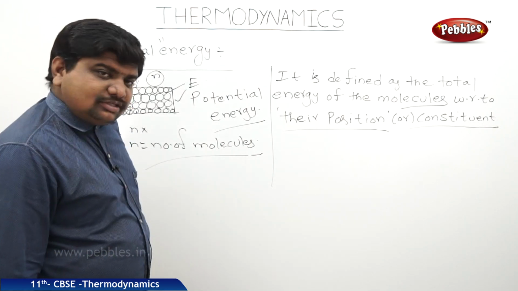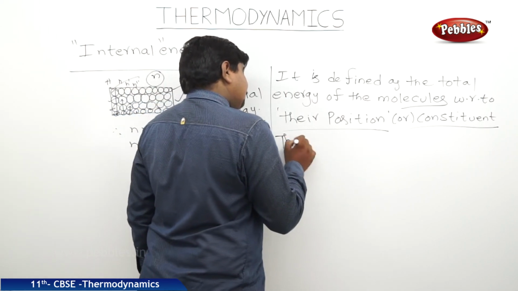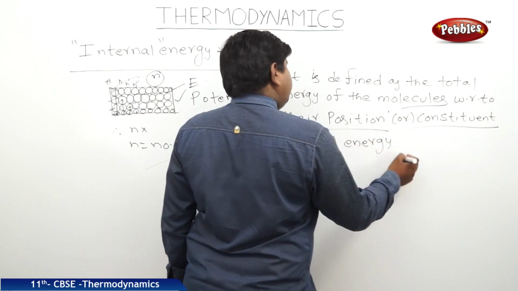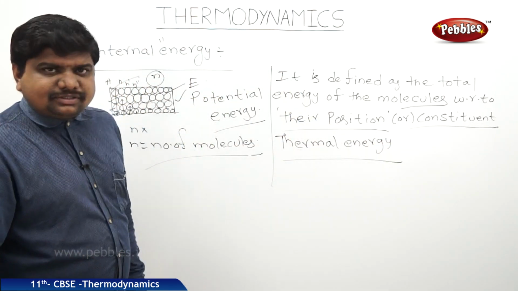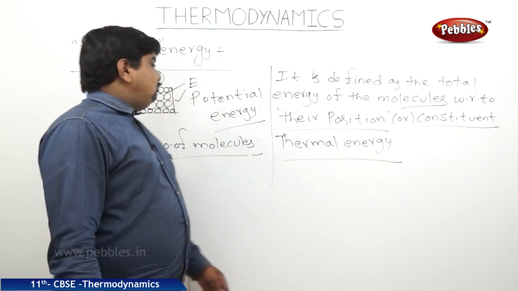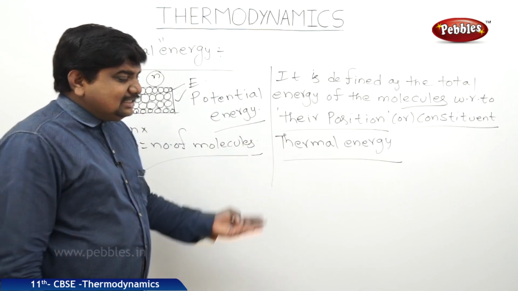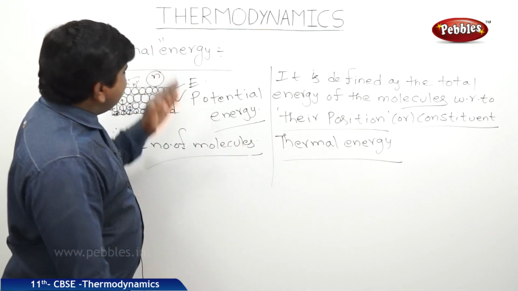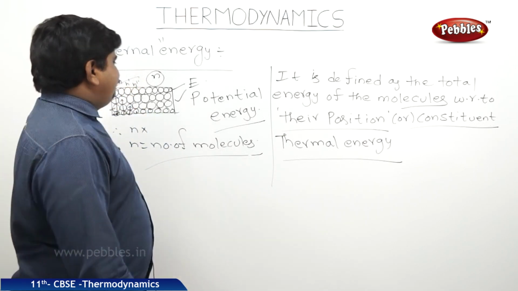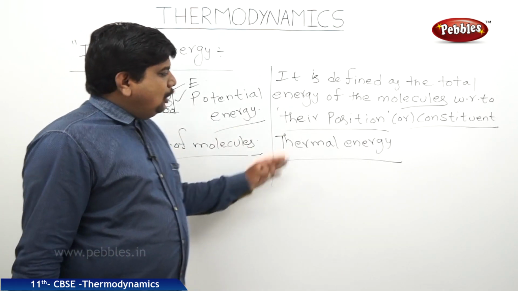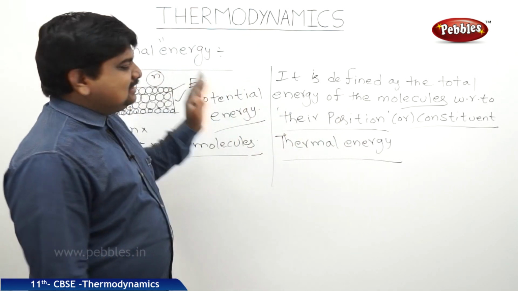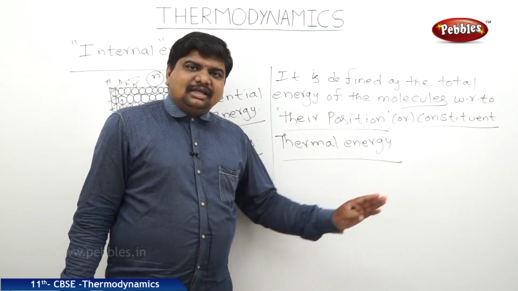This internal energy is also called thermal energy of the body, because if you want to increase the internal energy of the body, we should supply some heat energy from an external source. This external source may be in the form of thermal energy. Once all molecules receive the thermal energy in equal amounts, then internal energy turns to the thermal energy of a body. So this is the relationship between internal energy and thermal energy.